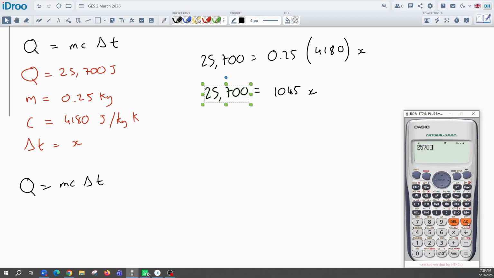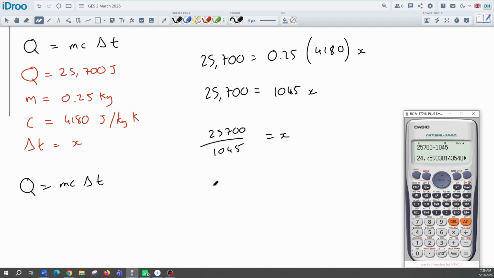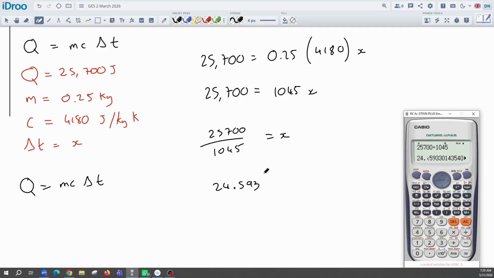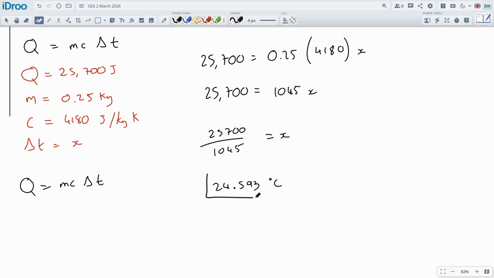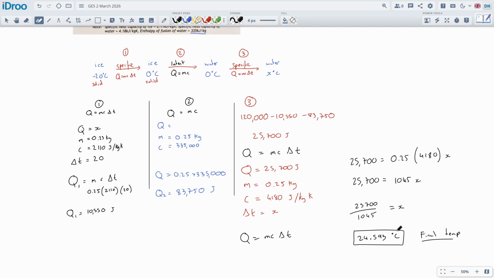Actually, 25700 divided by 1045 gets me 24.6. So I'll just write down what I did because I did it on my calculator. So I'm dividing that by the 1045. That gives 24.593. Yeah, this is degrees Celsius on this one, and that will be the final temperature. I know we've got Kelvin along the way, but this will be in Celsius, and you know why that is, because we talk about it all the time in class, right? So no problem.